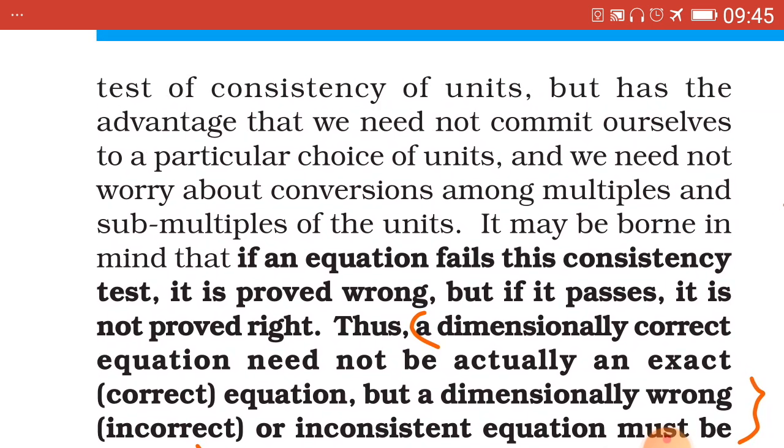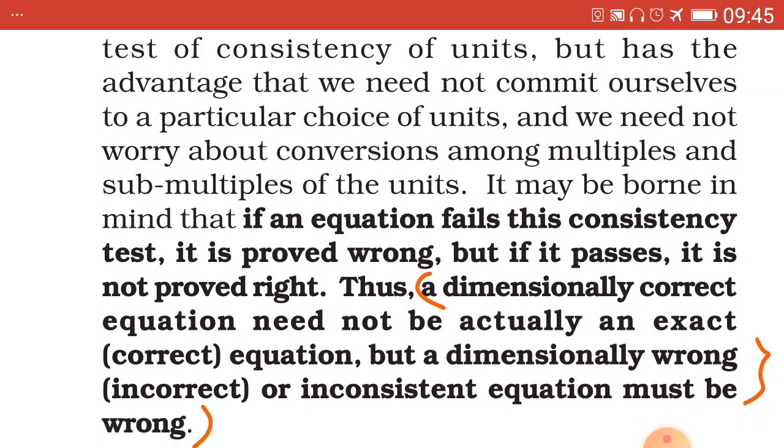Here it is given, a dimensionally correct equation need not be actually an exact equation, that is correct equation, but a dimensionally wrong, that means incorrect or inconsistent equation, must be wrong always.